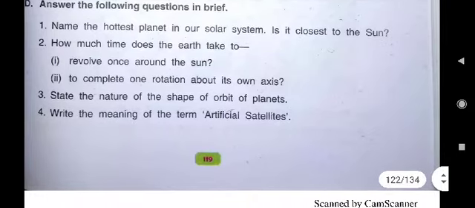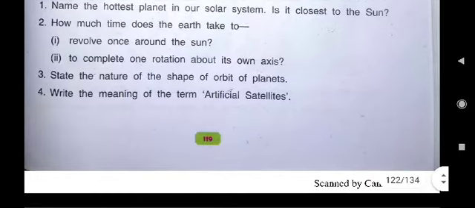Then the second part is, how much time is taken by Earth to complete one rotation about its own axis?